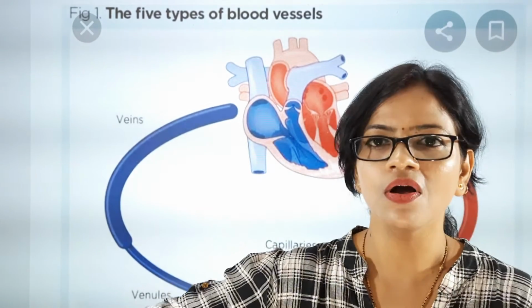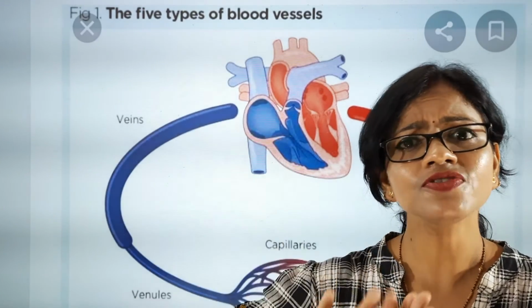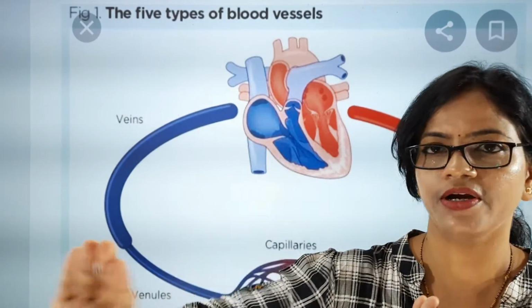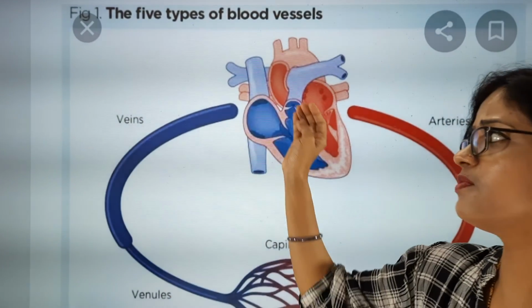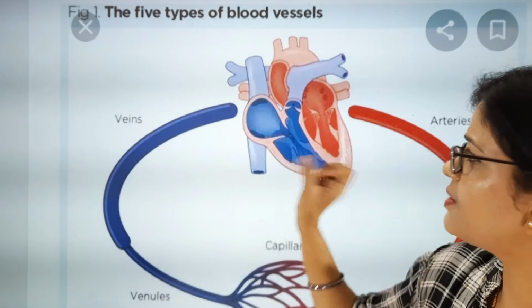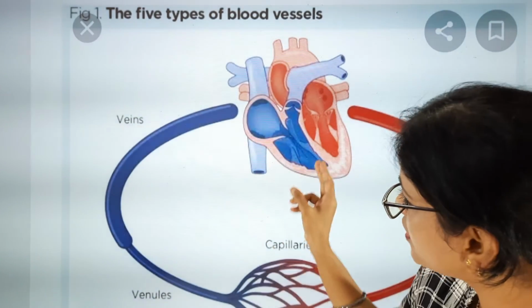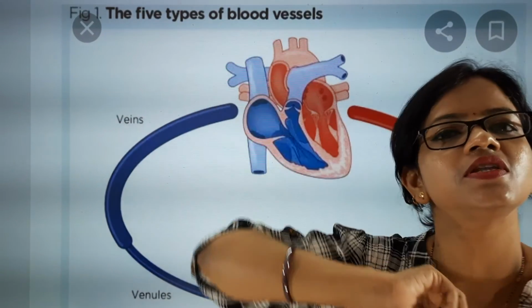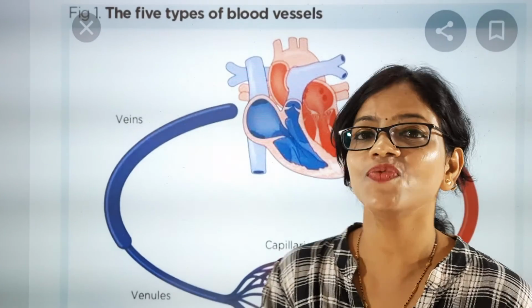Once the blood goes through, the door shuts, preventing the backflow of blood, so that the blood reaches the heart, the right part of the heart, which carries deoxygenated blood. This blood then goes from the heart towards the lungs for purification. So this is about blood vessels we have discussed.